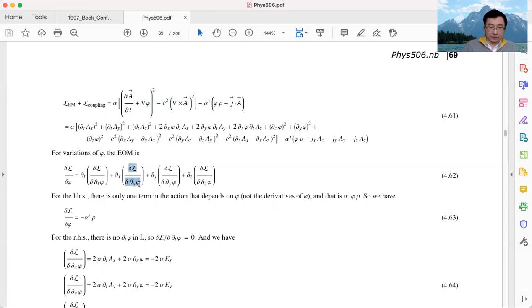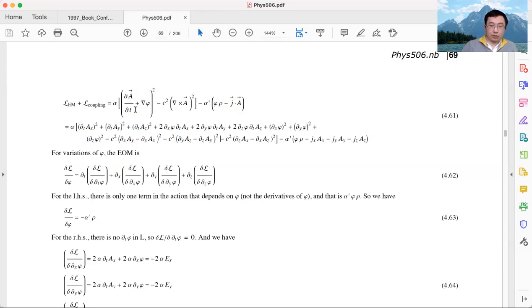How about this variation? This is the variation of the Lagrangian density with respect to the spatial x derivative of phi. Which term contains the spatial x derivative of phi? This term doesn't contain any derivative of phi. This term contains phi, but it does not have a spatial derivative. The only partial x phi term comes from here, the gradient of phi. By the way, we can write this vector formula in terms of components, that's this one, if you want to expand it. Anyway, we are doing the variation of the Lagrangian density with respect to the x gradient of phi. The only x derivative of phi terms come from this guy.